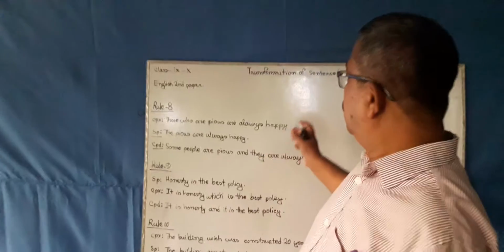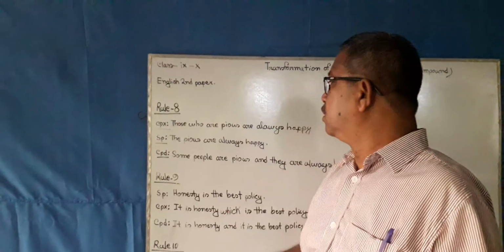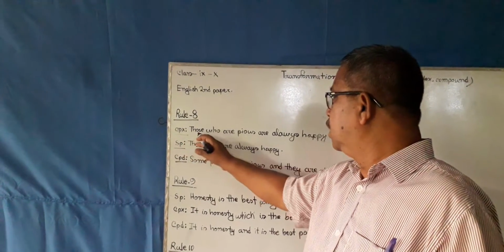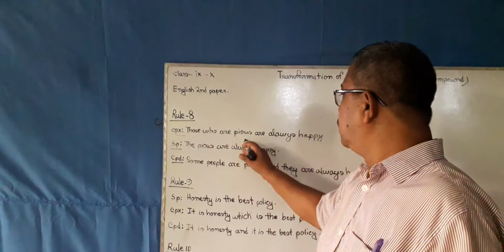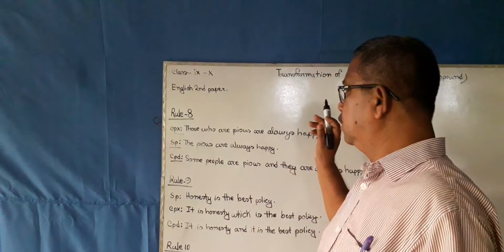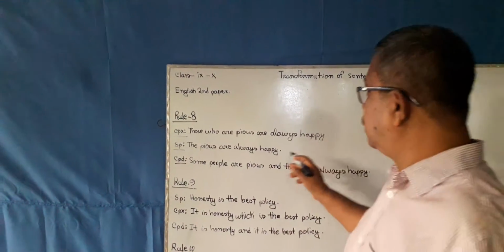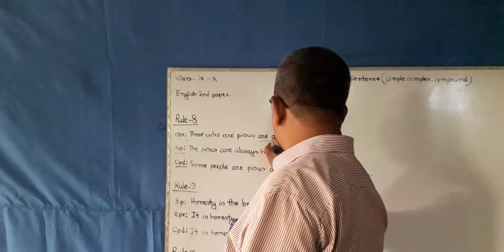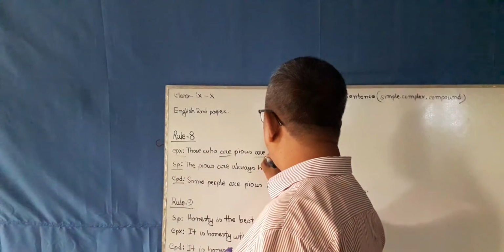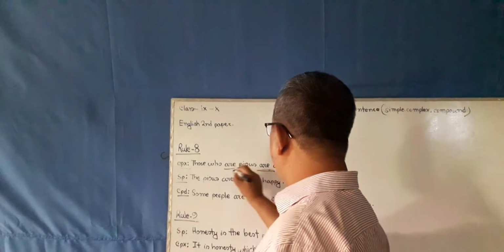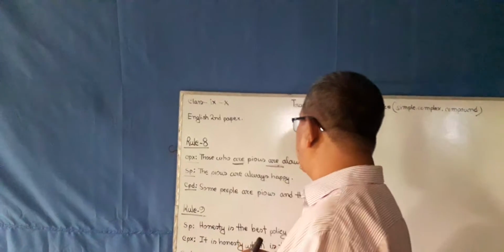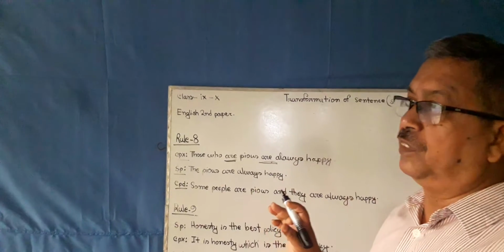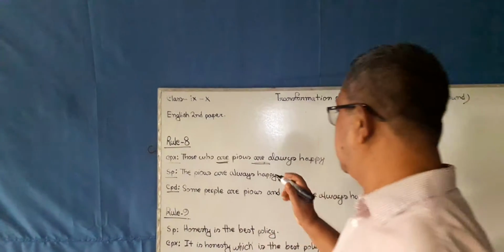Now look at number 8. CPX stands for complex sentence. CPX: Those who are pious are always happy. In this case, we see that there are two finite verbs, here are and here are. This sentence, which has two verbs and two subjects, is called complex sentence.